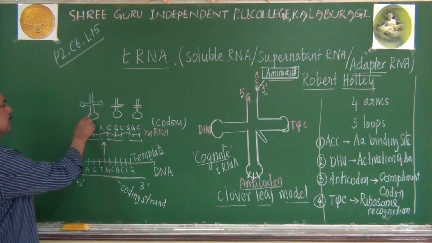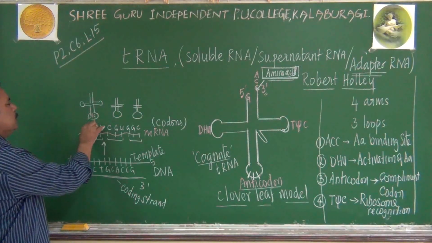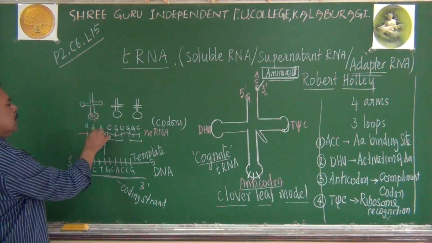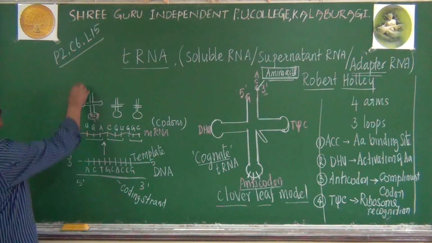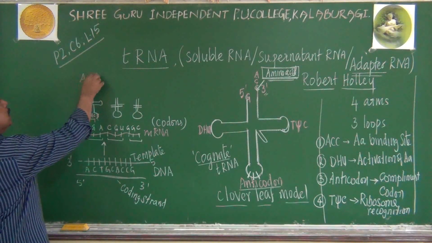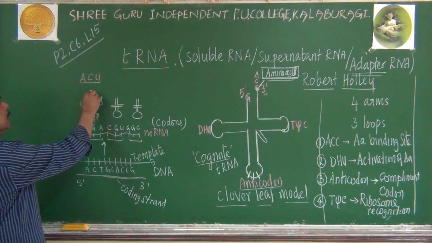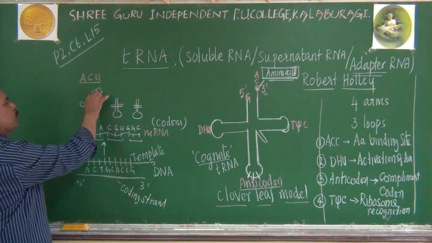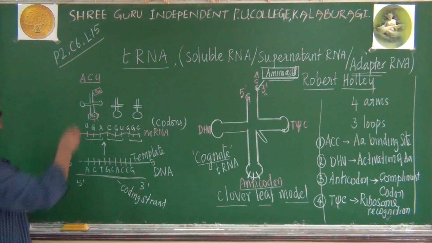Suppose uracil is there, here adenine will be there. Instead of guanine, cytosine, instead of uracil, adenine, uracil. So this tRNA will have the ACU anticodon. The amino acid will bind here, that is okay, but the anticodon I am writing here is ACU.